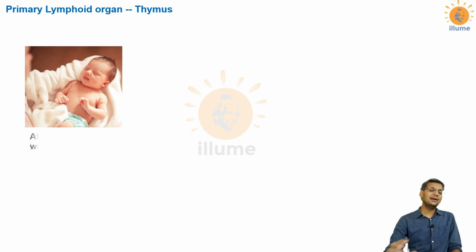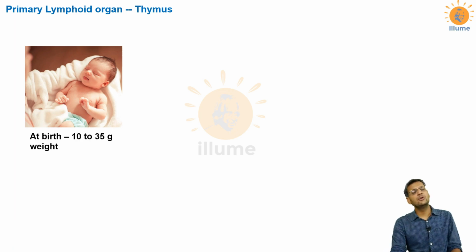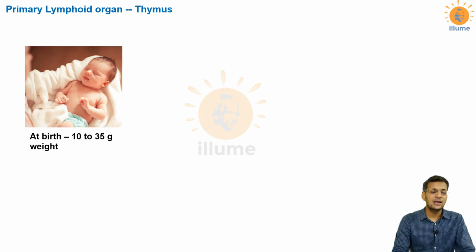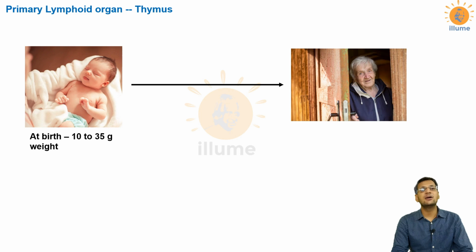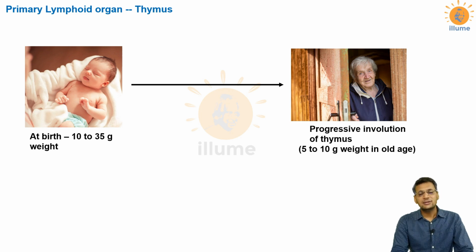A very good thing to notice about the thymus is that at birth, the weight of the thymus is around 10 gram to 35 gram. After birth there is an initial increase in the weight of the thymus, but after that there is a progressive decline, and in elderly age there is progressive involution of the thymus, and it remains at a weight of 5 to 10 grams.